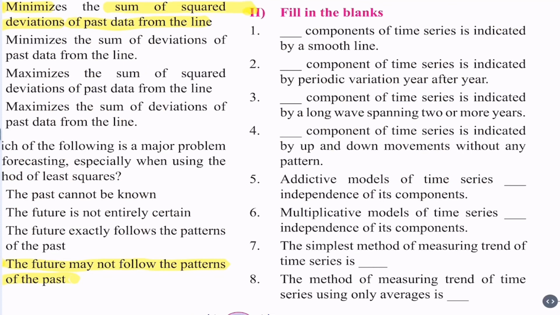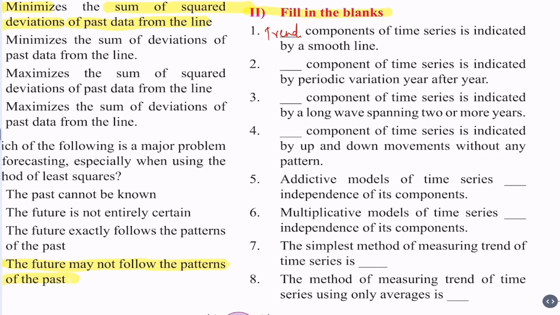Now next question is about fill in the blanks. Let us see one by one. Question 1. Dash components of time series is indicated by smooth line. As we know, trend is the component which has smooth line. So answer is trend.